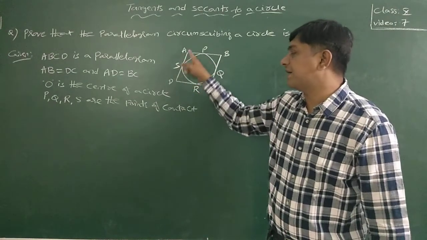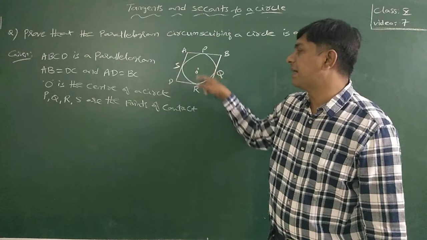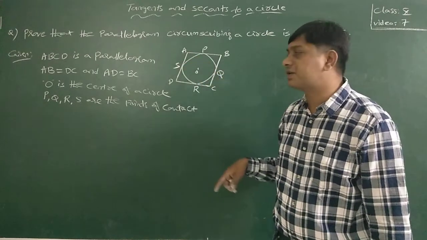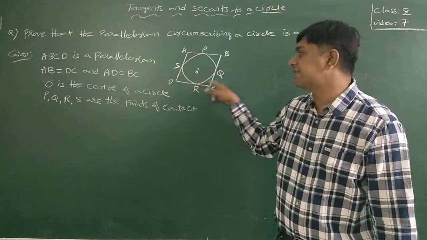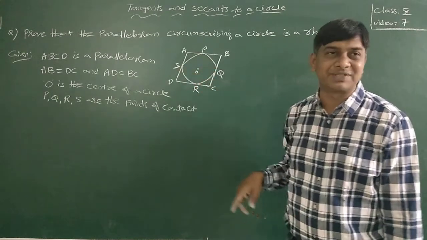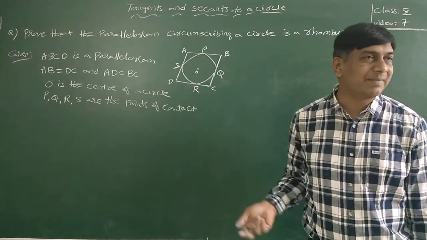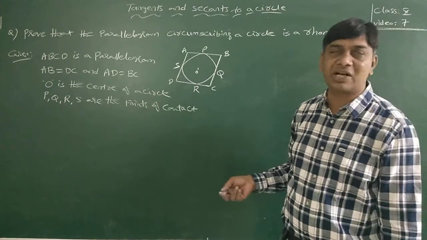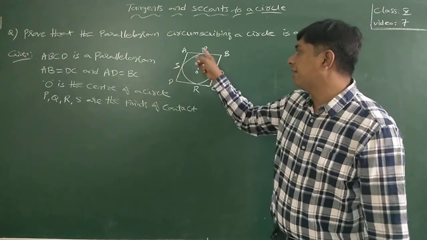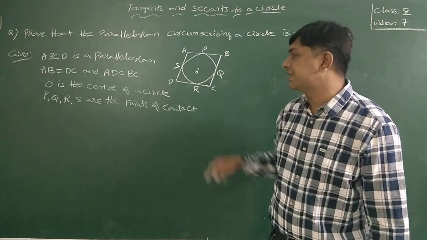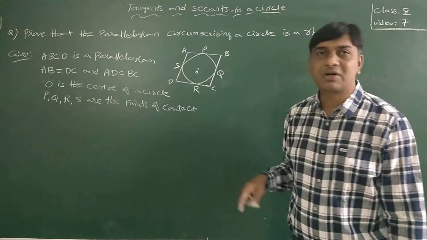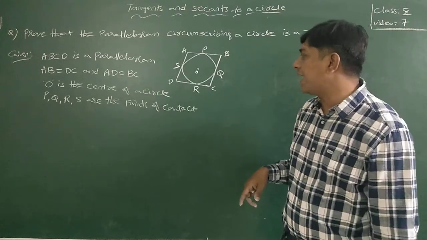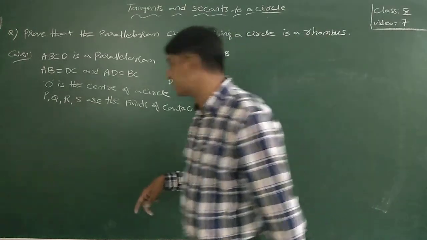ABCD is a parallelogram. In a parallelogram, opposite sides are equal. AB is equal to DC, AD is equal to BC. O is the center of the circle which is inside the parallelogram, since the parallelogram circumscribes the circle: the circle is inside, the parallelogram is outside. And wherever the points touch the circle, those are the points of contact. P, Q, R, S are the points of contact.